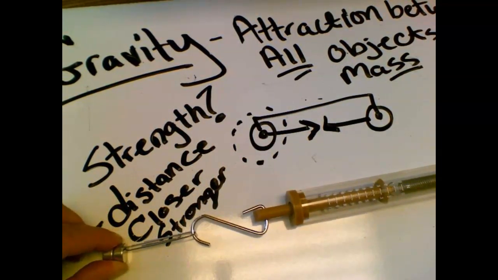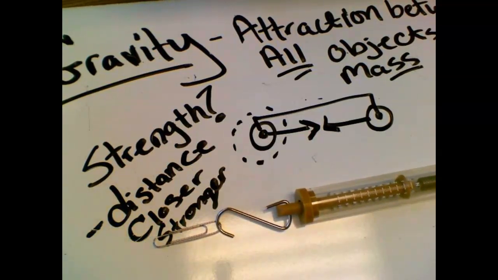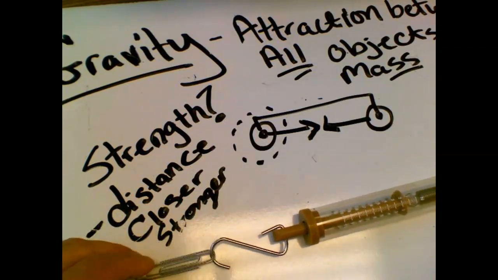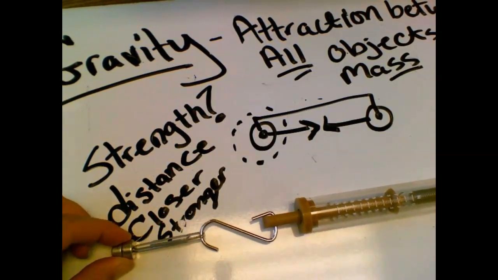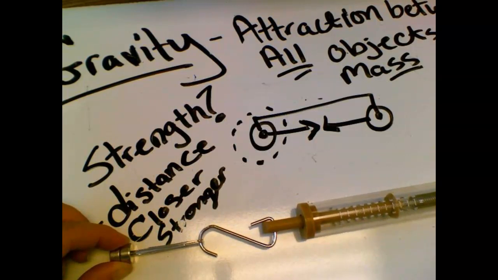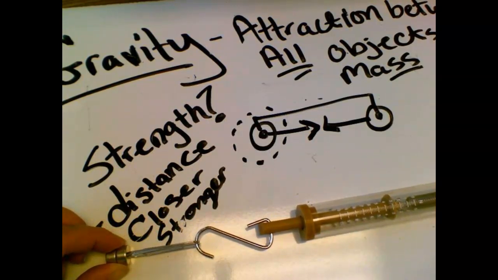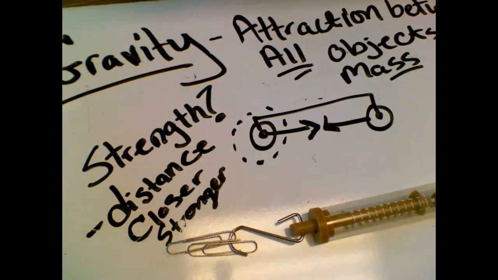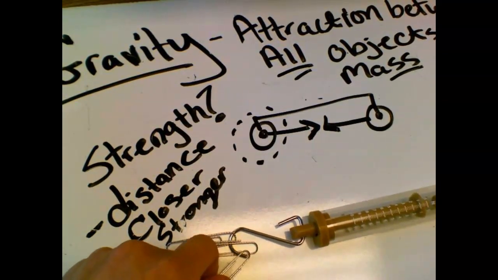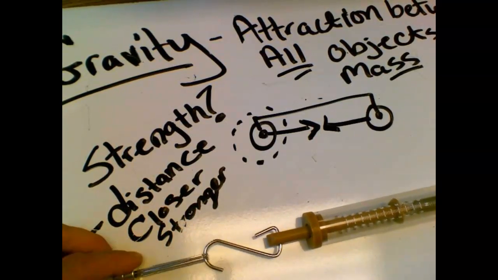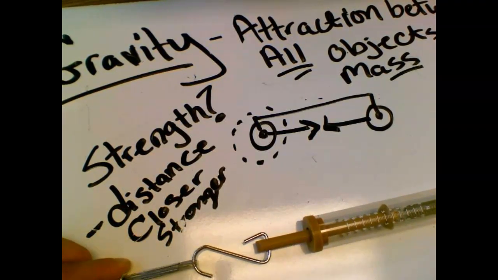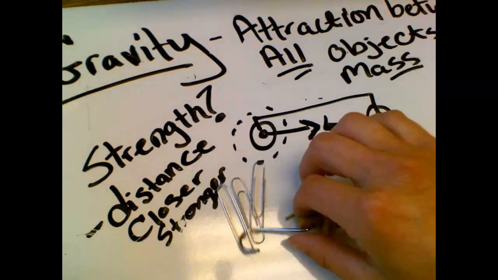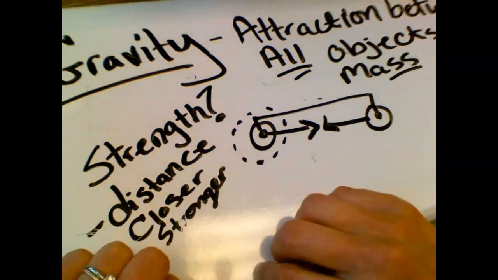You can see it goes down to about 2 newtons of force. Now I'm going to add another paper clip on the same magnet, so it's the same amount of space, but now I have more paper clips, more stuff, and I'm going to pull and see how much force it takes to separate them. That one is a little bit stronger, at about 4. So I'm going to put another paper clip on. They're all on the same magnet. I'm going to pull a little bit. More force. And I'll just put a bunch on.